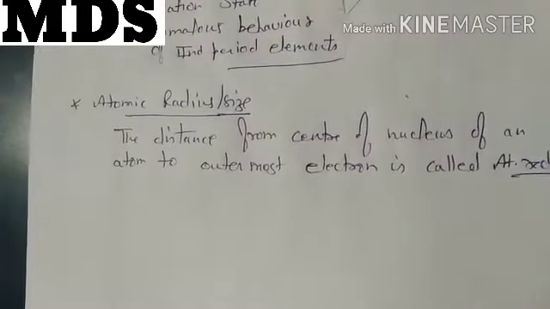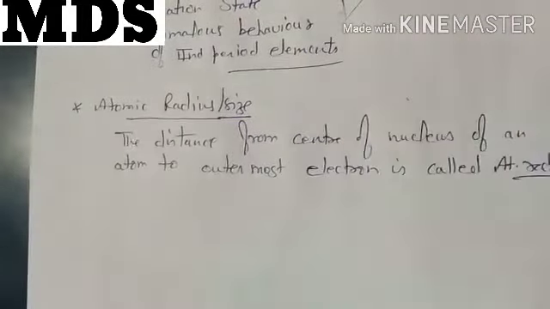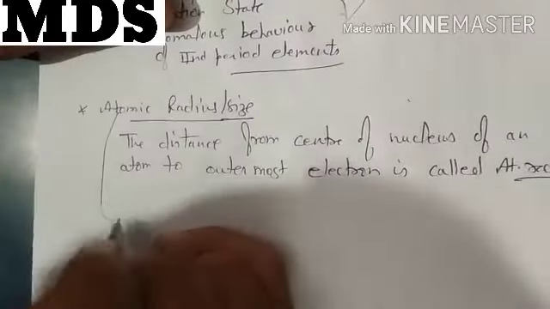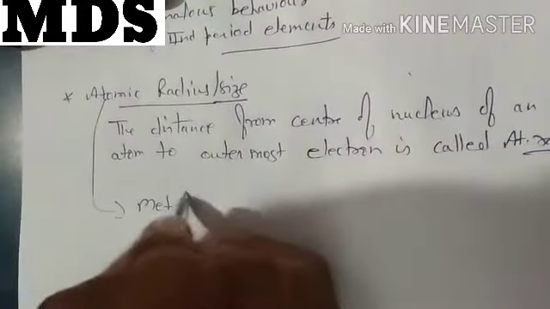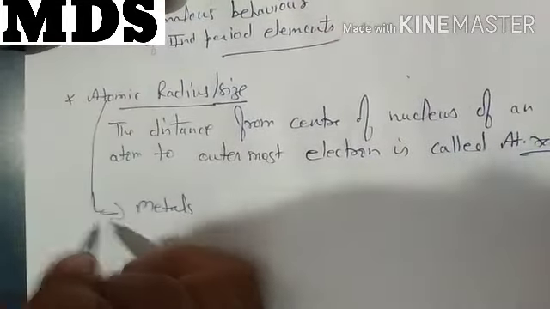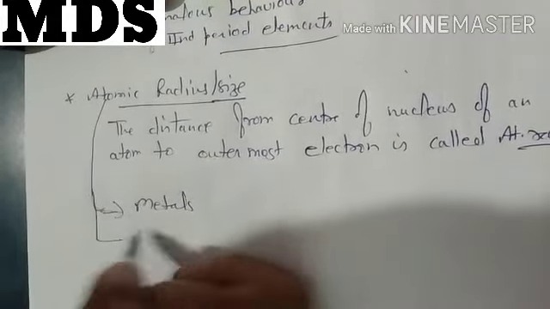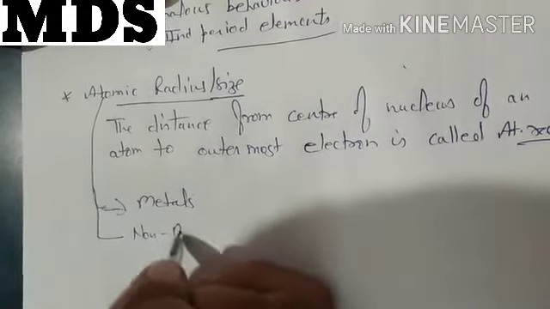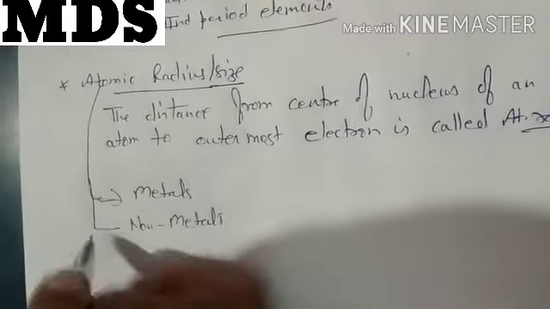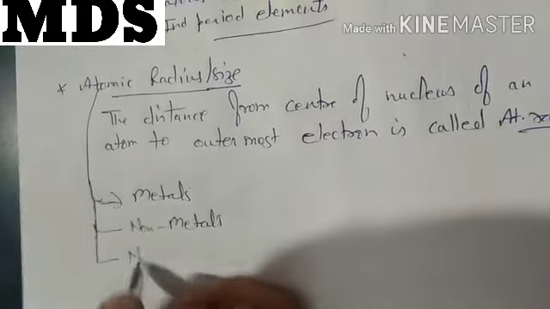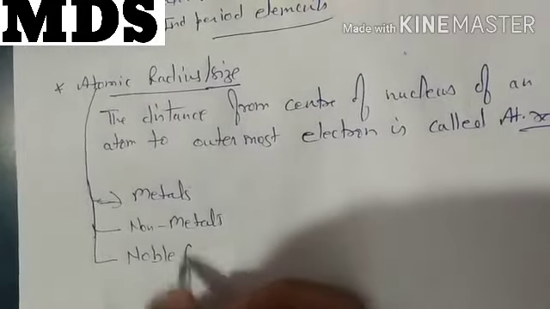But let me become a little bit more practical. When it comes to metals, we have classified the elements into metals and non-metals, and as well as noble gases, which do not react.